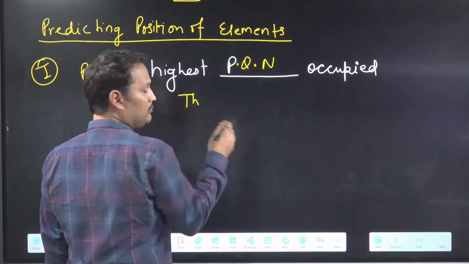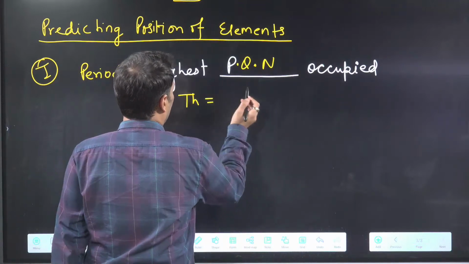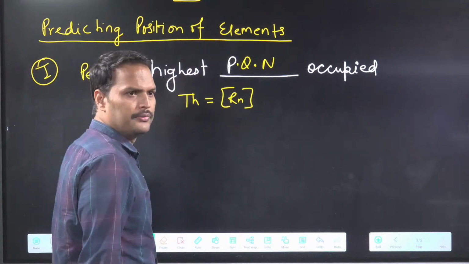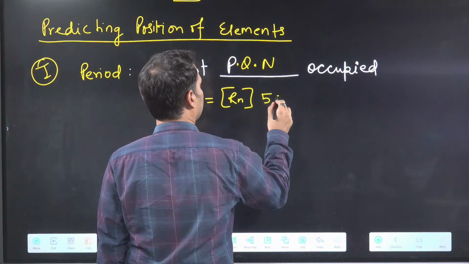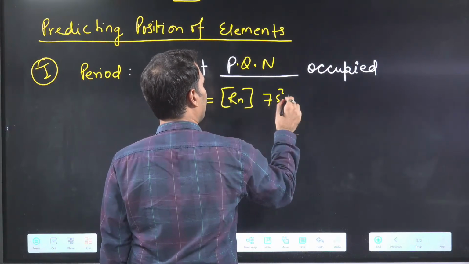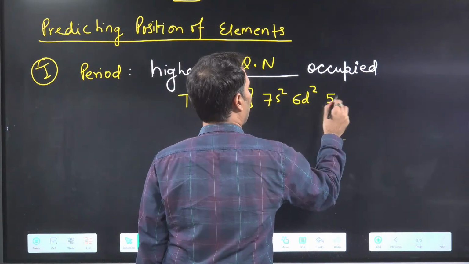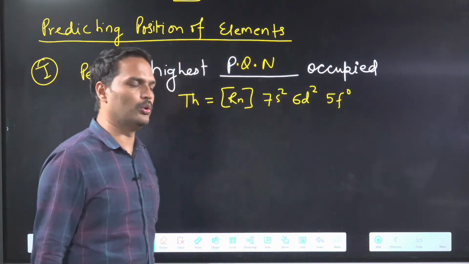Let's take the thorium example, the exceptional case. Do you know the configuration of thorium? क्या था बताओ? Radon. And then what was written? 7s2, 6d2 and 5f0. So this is the configuration suppose given to you.